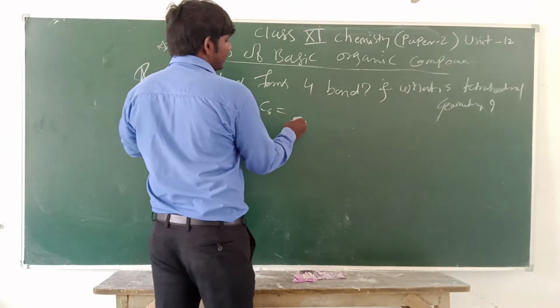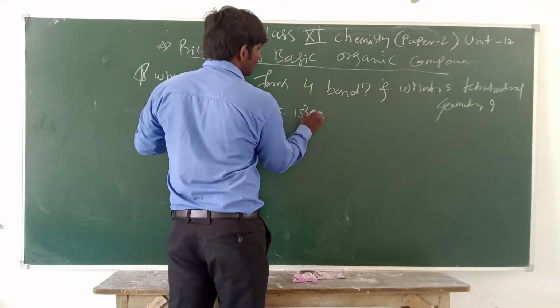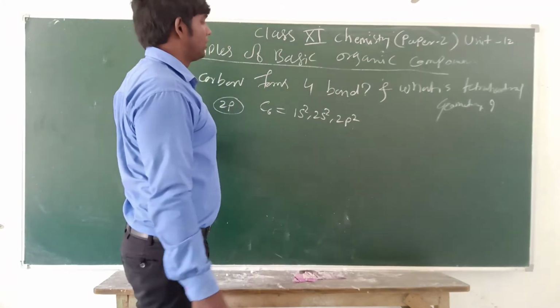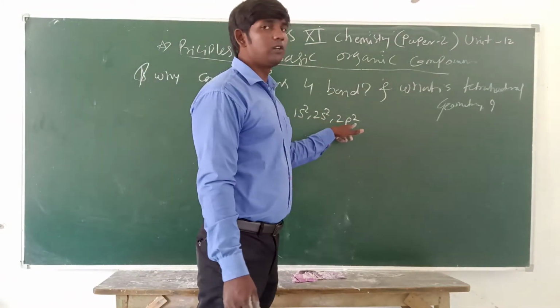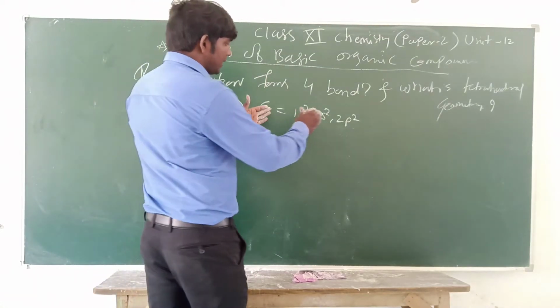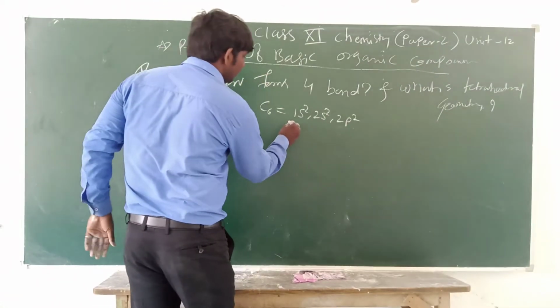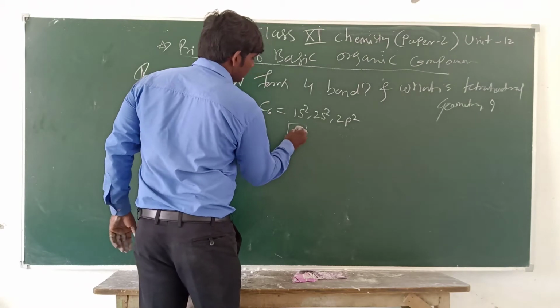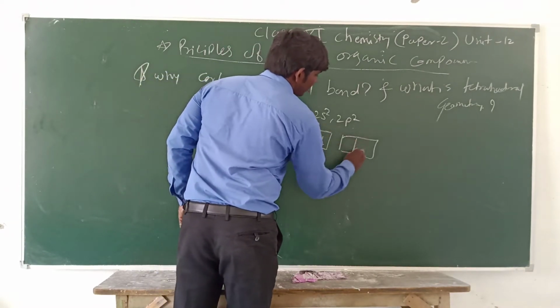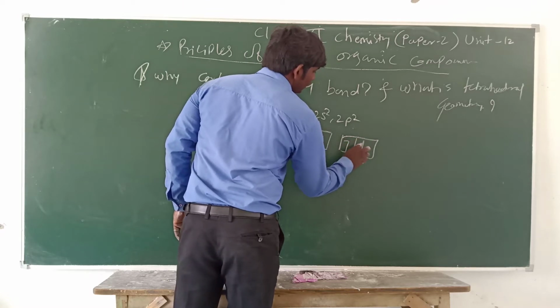We write the electronic configuration of the carbon atom as 1s2, 2s2 and 2p2. You can see 2 plus 2 plus 2 is equal to 6, which is the atomic number of carbon. Now we expand the s orbital, and the p orbital has 3 blocks.